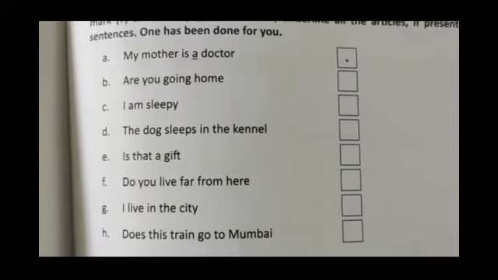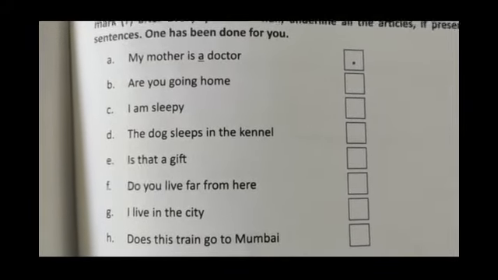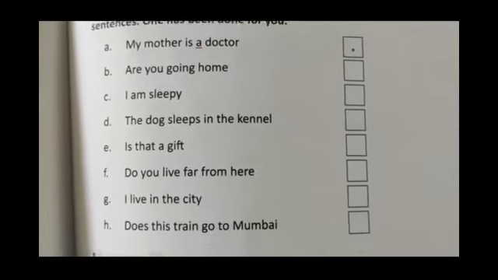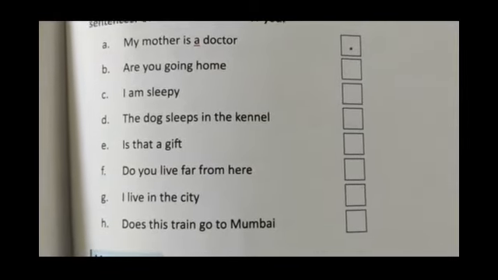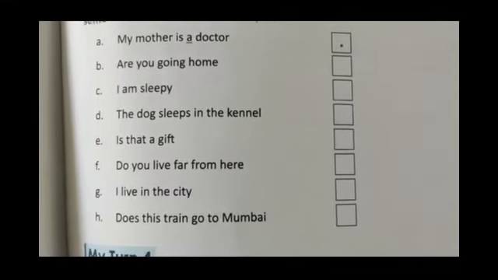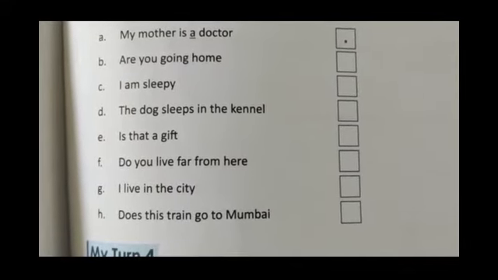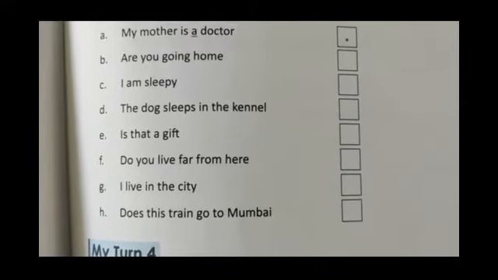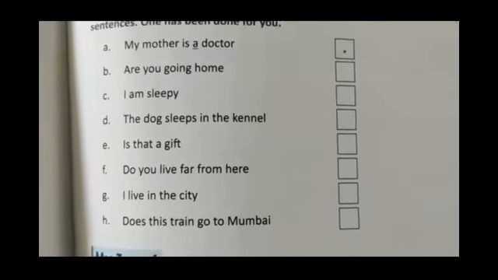Okay, so let me read sentences for you. Are you going home? Next is, I am sleepy. D, the dog sleeps in the kennel. E, is that a gift? Next, do you live far from here?